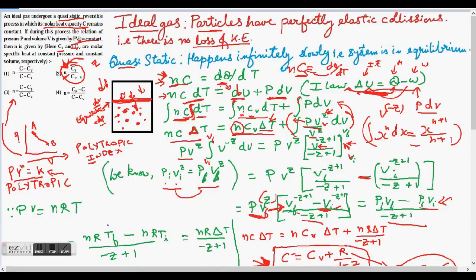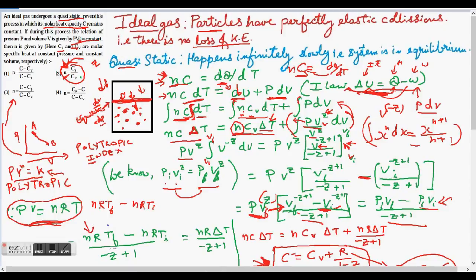So what is PfVf minus PiVi over minus Z plus 1? We know that PV is equal to nRT. This is the ideal gas equation, right? PV is equal to nRT right here. So I can substitute PfVf as n times R times T final, that's the final temperature of the system, minus n times R times T initial, over minus Z plus 1.